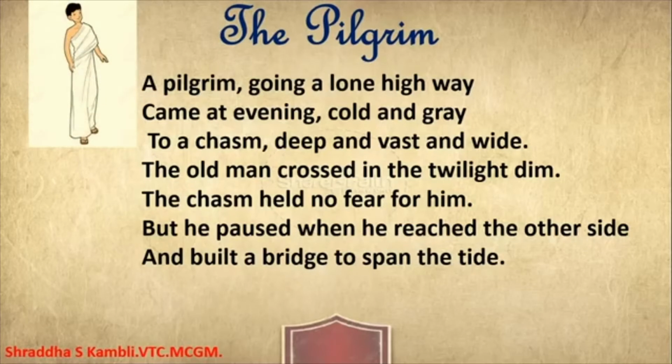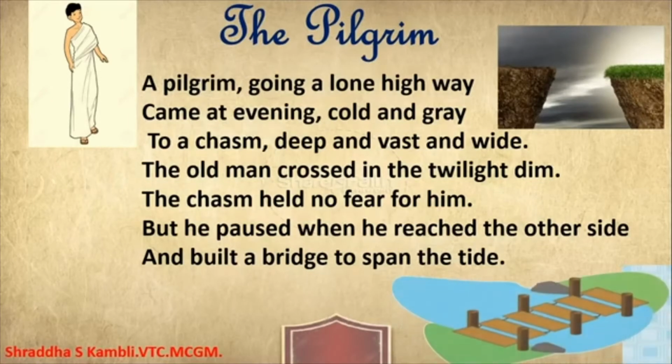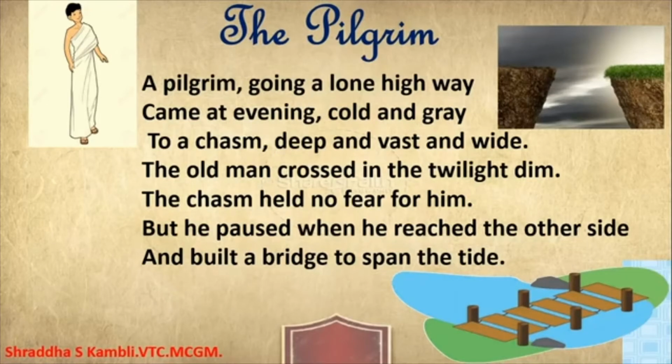The pilgrim, going a lone highway, came at evening, cold and grey, to a chasm deep and vast and wide. The old man crossed in twilight dim. The chasm held no fear for him. But when he reached the other side, he built a bridge to span the tide.